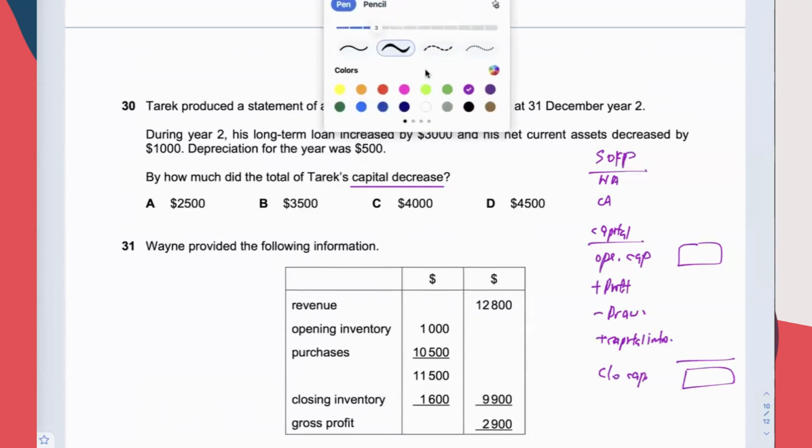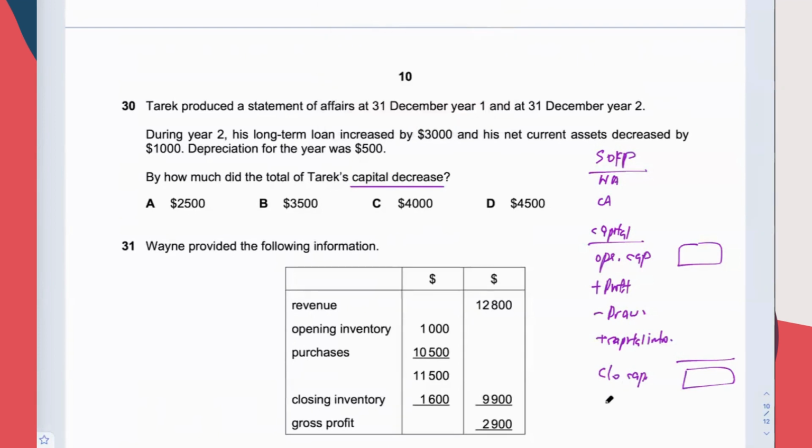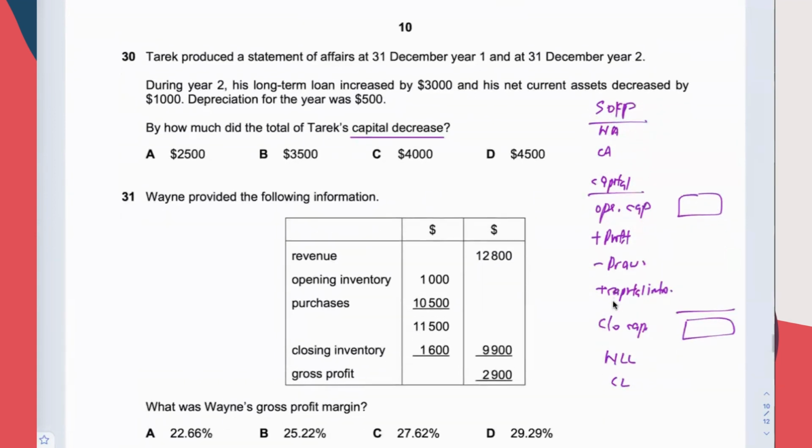And then you present NCL, and then you present CL, right? And then you balance it, right? Okay, NCA, CA, and then capital section, and then the NCL, CL, right? That's how you do the SOFP.